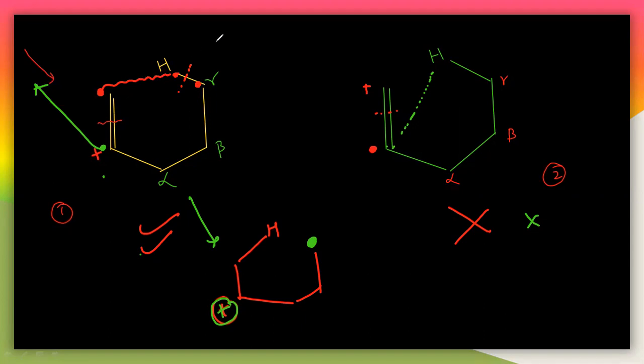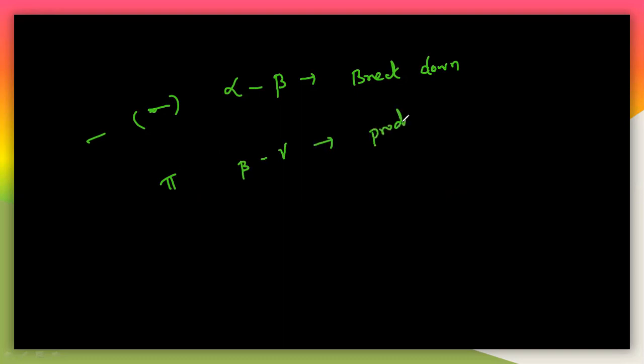So remember that in this particular McLafferty rearrangement, the alpha-beta bond will break down here. That is a sigma bond, a single bond, and next a pi bond is produced between the beta and the gamma here. So a new pi bond is generated here. So that is the McLafferty rearrangement reaction.